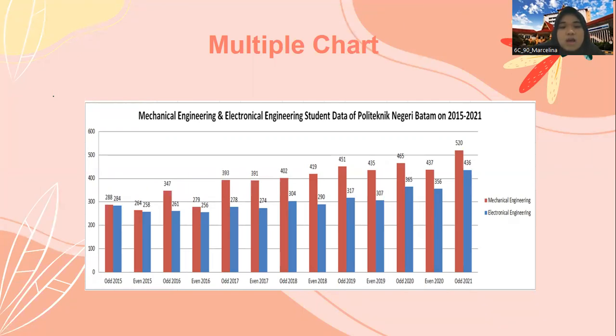But in odd semester of 2020, the students grew by 58 people, up to 365 people. After that, in even semester of 2020, the number of students was back down to 365 people. Meanwhile, in odd semester 2021, the students grew rapidly to 436 people, which is the highest number of electrical engineering students from odd semester 2015 to odd semester 2021.